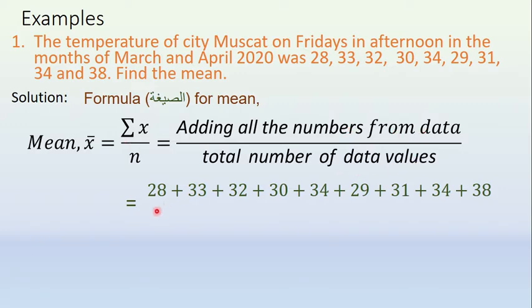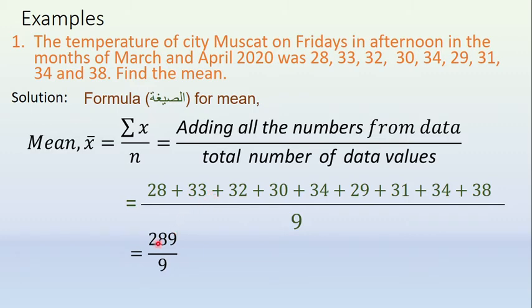By total number, count 1, 2, 3, 4, 5, 6, 7, 8, 9. Divided by 9. Sum of adding all the numbers by total number. How many numbers are there? 9. Now calculate all these values. 28 plus 33, we will get 289. Calculate all these values, we will get 289 divided by 9.